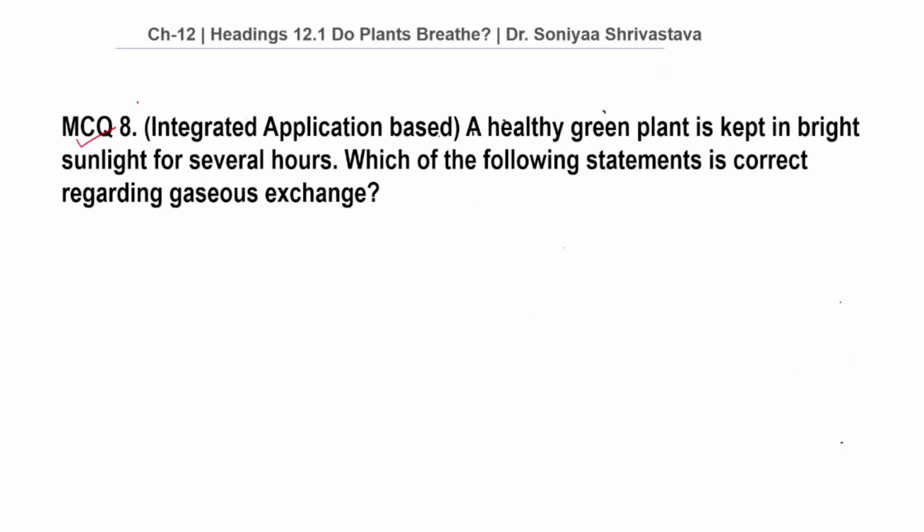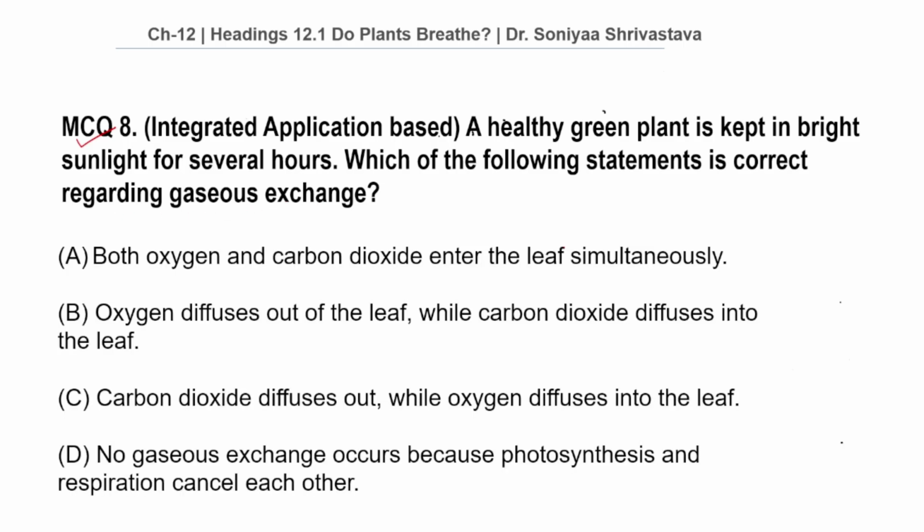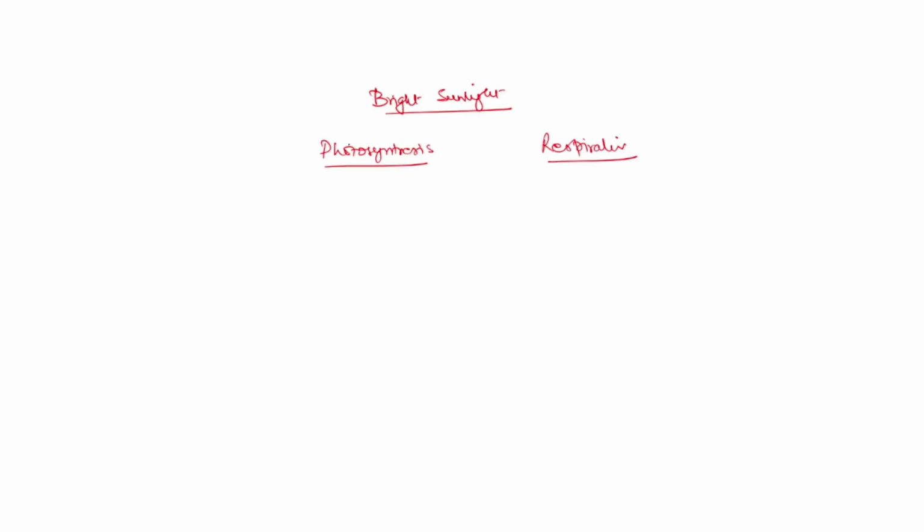Moving on to MCQ number 8. This is application based question. A healthy green plant is kept in bright sunlight for several hours. Which of the following statements is correct regarding gaseous exchange? Let us first see the logic behind it. In bright sunlight, photosynthesis occurs at much faster rate than respiration. That is, rate of photosynthesis is greater than rate of respiration.